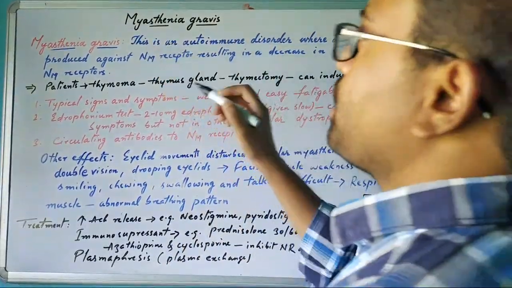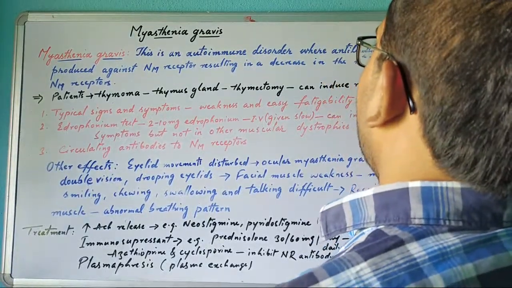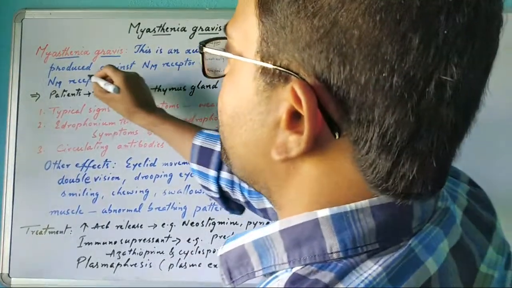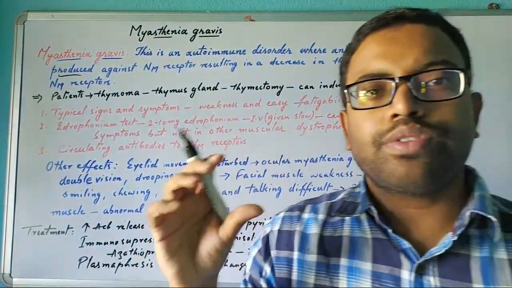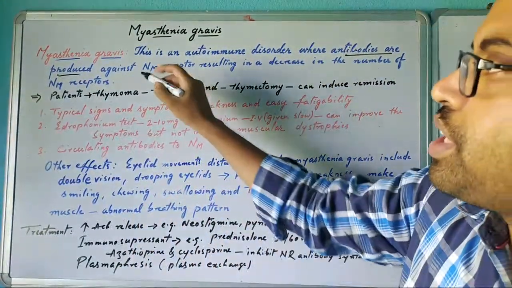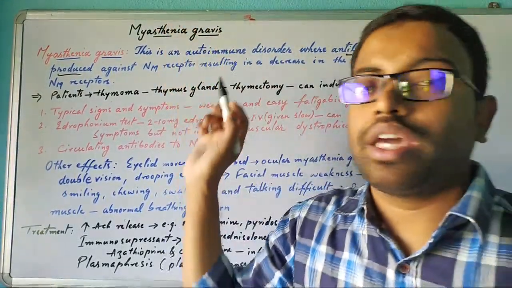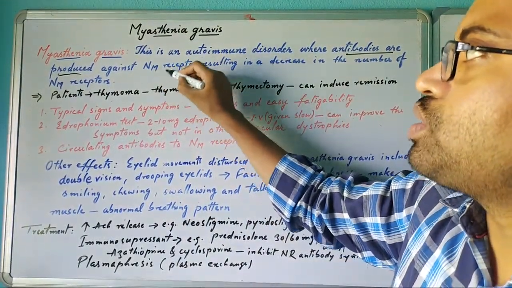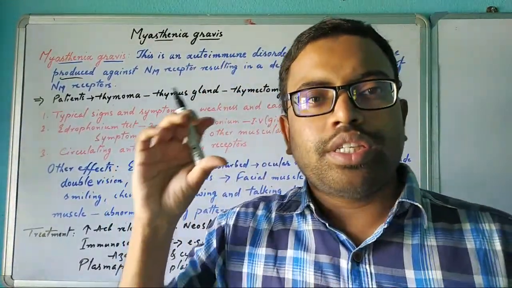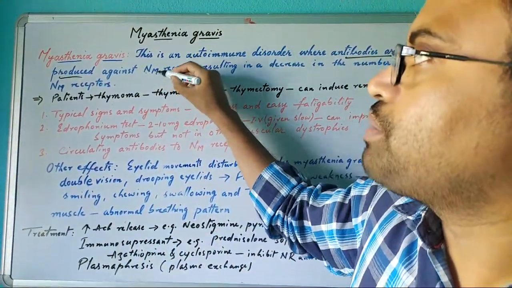Myasthenia gravis is an autoimmune disorder where antibodies are produced against the NM receptor. Neuromuscular junctions have nicotinic receptors. N for nicotinic, M for muscular.